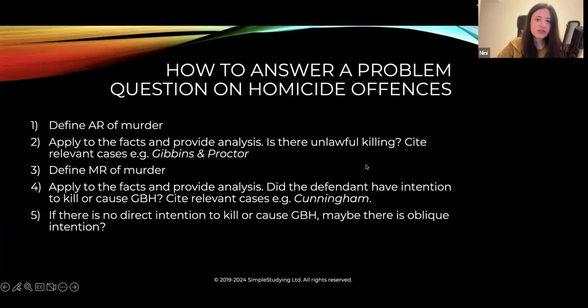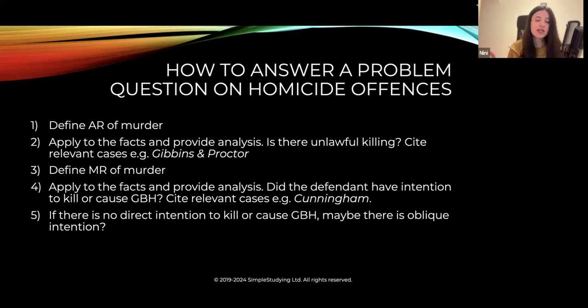How to answer a problem question on homicide offenses. It's very important to start by defining the actus reus of murder that I just stated. Then you have to apply the facts and provide analysis. You have to say whether or not the actus reus of murder, according to the facts of the case that you've been given, was satisfied, and cite relevant cases. Such as Gibbons and Proctor can be cited for actus reus, but it depends on the circumstances of the problem question you're dealing with.